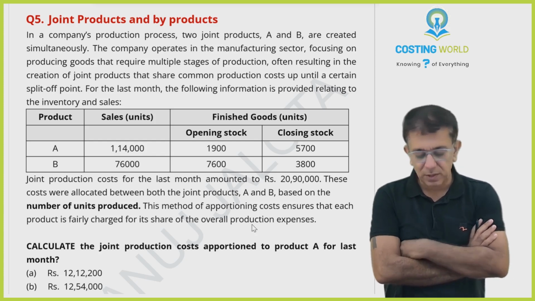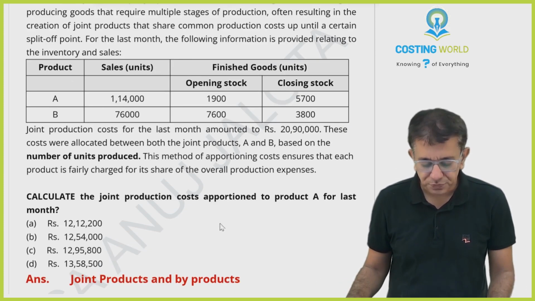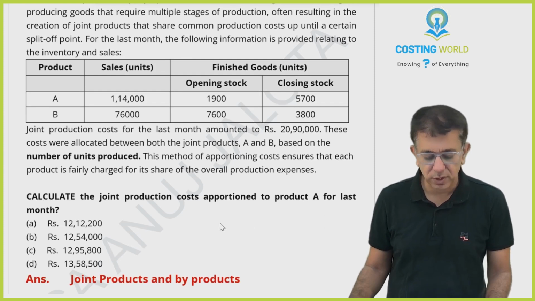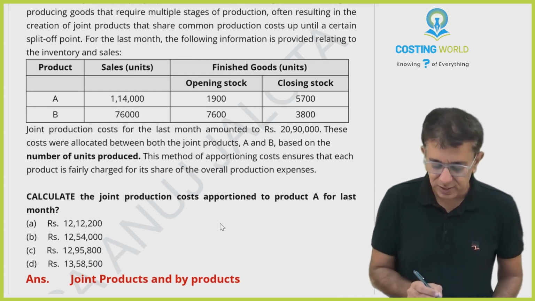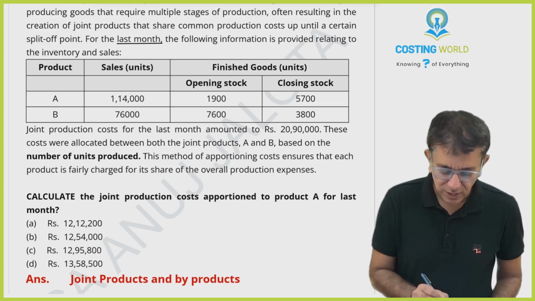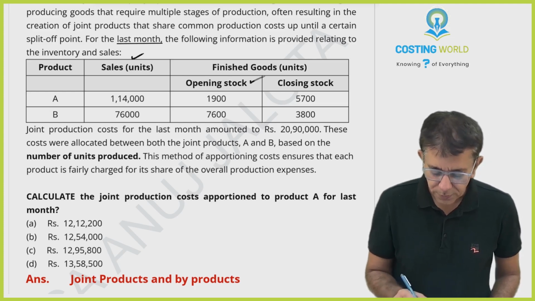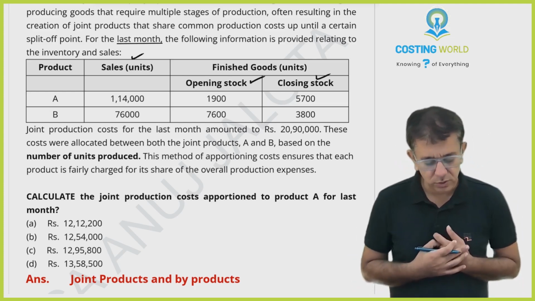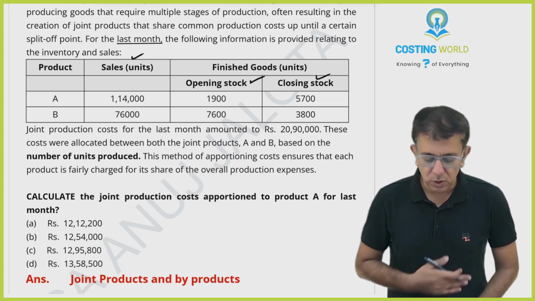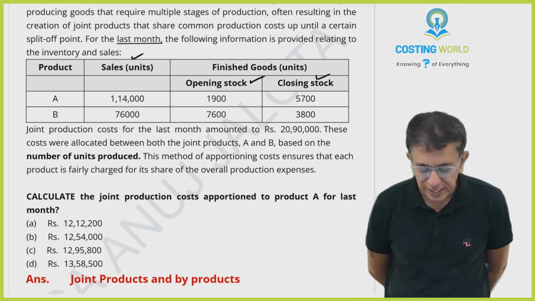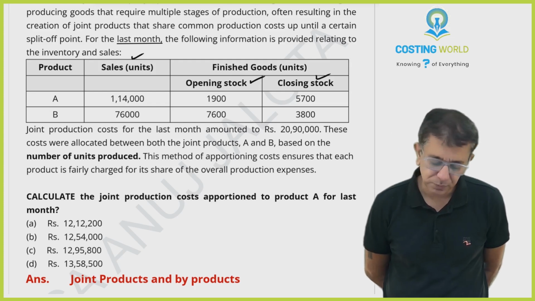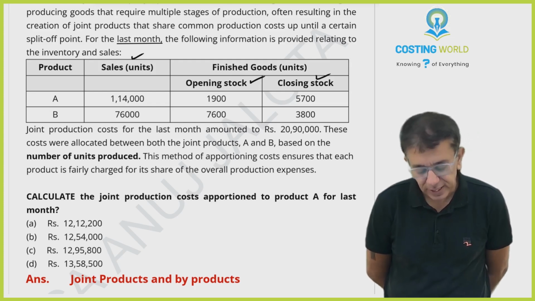For the last month, the following information is provided relating to inventory and sales. You have product A and B. You have sales, finished goods, opening stock and closing stock. So this is the data for the last month, whereby you have the data of quantity sold, opening stock of finished goods and closing stock of finished goods. Further, joint production cost for the last month amounted to 20,90,000.